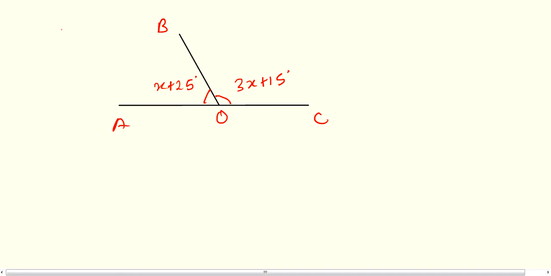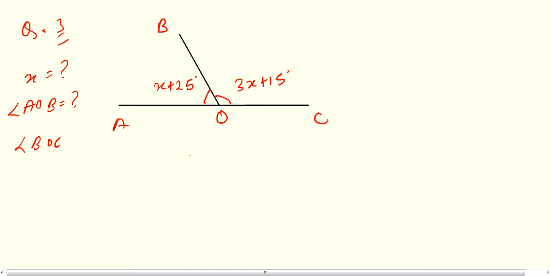Now in this particular question, you have to find x and the angles. First you have to find what will be the value of x, then angle AOB and angle BOC.